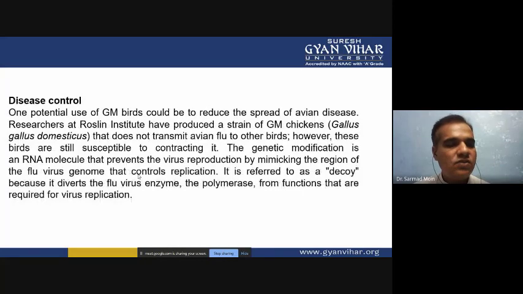Next is disease control. One potential use of genetically modified birds could be to reduce the spread of avian disease. Researchers at the Roslin Institute have produced a strain of genetically modified chicken, Gallus gallus domesticus, a domestic species which we are utilizing for maternity purposes, that does not transmit avian flu to other birds.